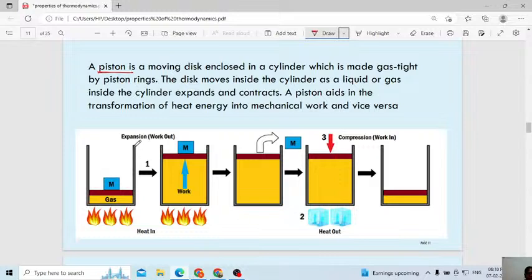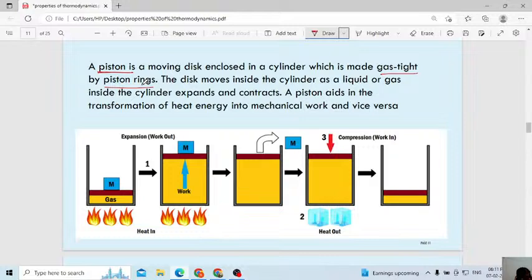This is the cylinder, okay. Then here inside the cylinder you have one movable disc. That one we will call a piston. You will even get the handle here for pushing and expanding. You can observe this. The piston is a moving disc enclosed in a cylinder which is made gas tight by piston rings.